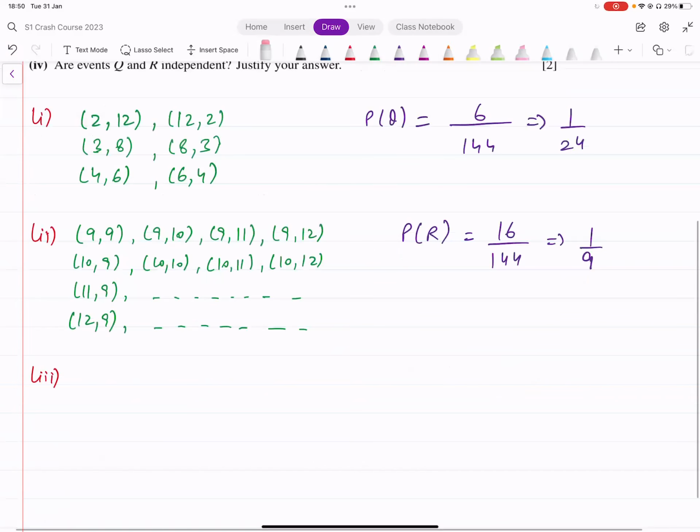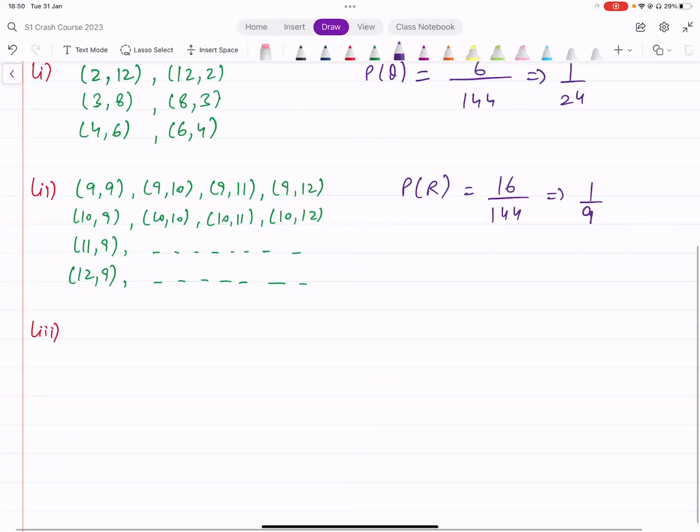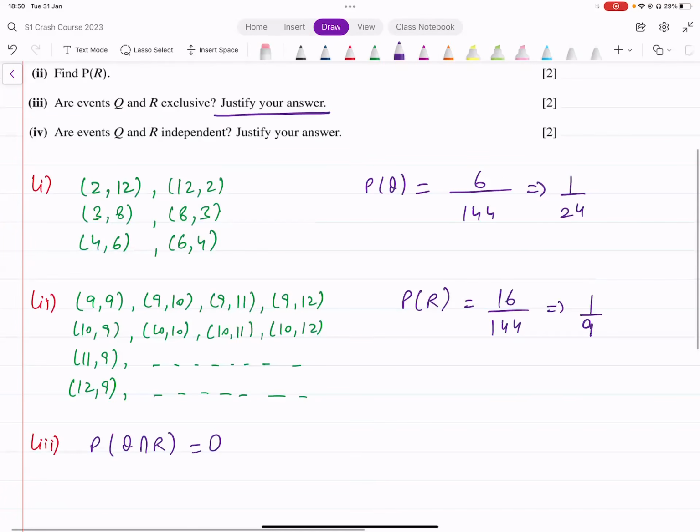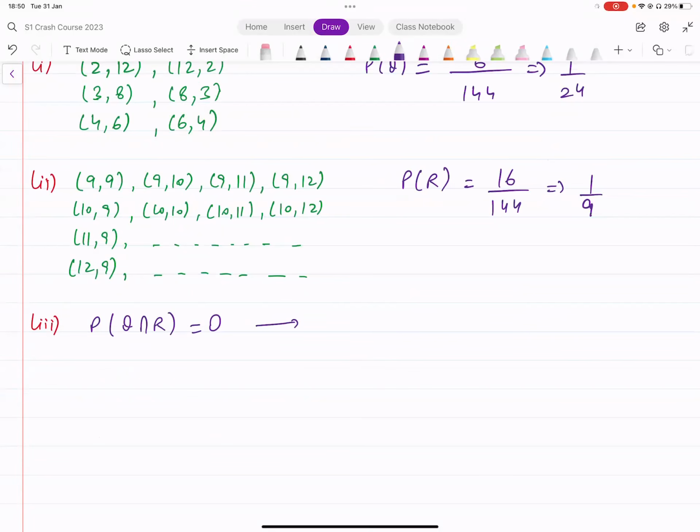So what do you say then? You say probability of Q intersection R equals 0. There's no intersection. They've asked you to justify your answer. So you have to give a reason for that, right? So this is the reason. Probability of Q intersection R is 0. That means that Q and R are mutually exclusive. These are mutually exclusive events.